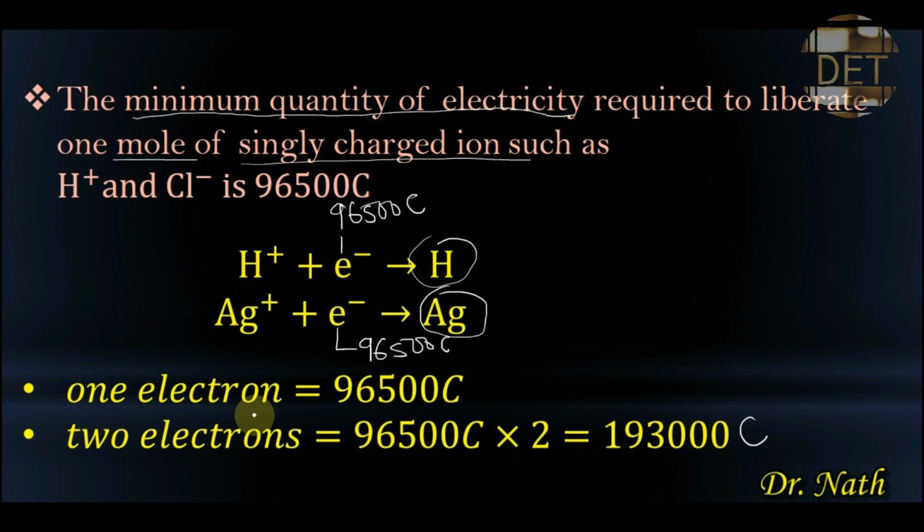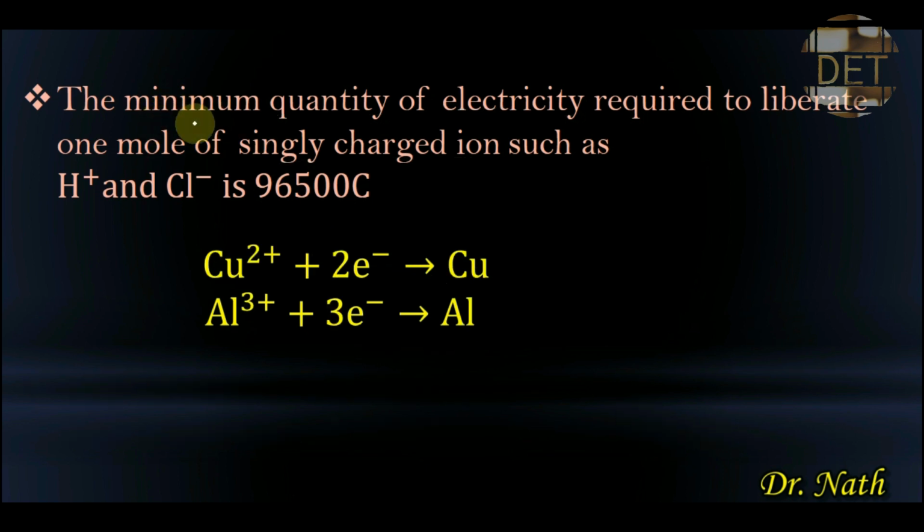So if 1 electron of electricity is equal to 96,500 coulomb, 2 electrons of electricity will be equal to 96,500 coulomb, which is the value of 1 electron of electricity, times 2, and that will give 193,000 coulomb. So having known this, the minimum quantity of electricity required to liberate 1 mole of a singly charged ion, such as hydrogen ion and chlorine ion, is 96,500 coulomb.